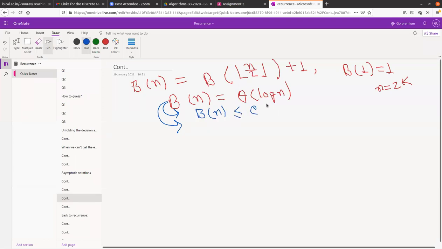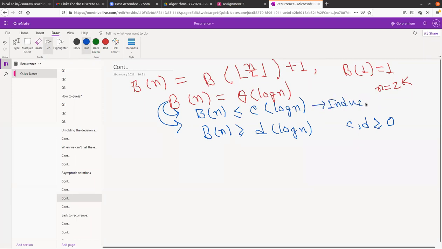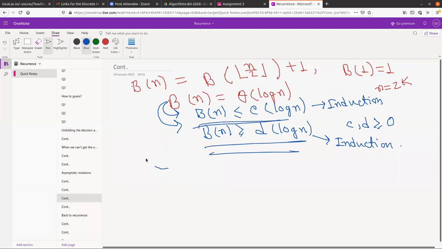Bn is less than or equal to some c times log n, and Bn is greater than or equal to some d times log n, where c and d are constants greater than or equal to 0. You have to do induction here, and another induction here to prove that. Now, it should be clear that you cannot actually apply induction on asymptotic notation.